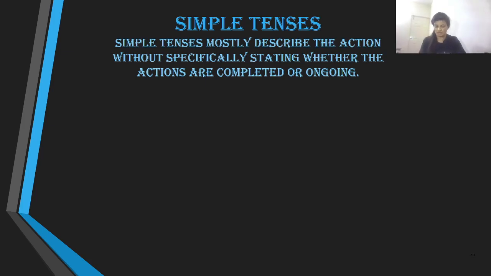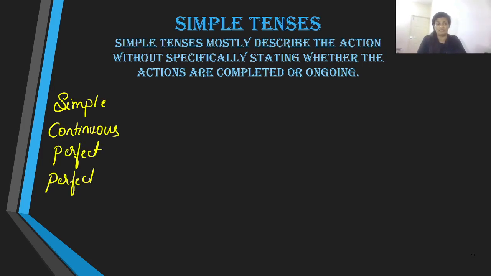Now let us proceed towards understanding these tenses. Let us move on towards conjugating these tenses. Well, earlier I told you there are 4 types of tenses, right? What did I tell you? We have simple, continuous, perfect, and we have perfect continuous, right? Well, we are going to discuss these four types, but we are going to discuss all of these separately.